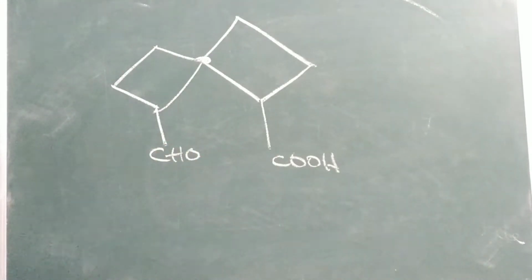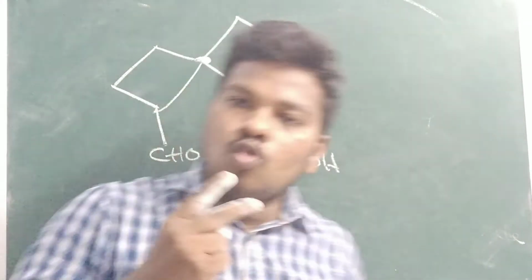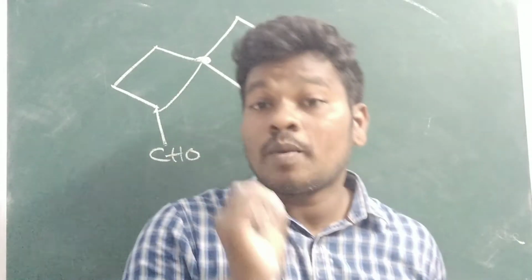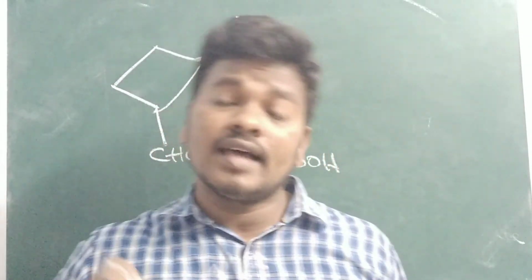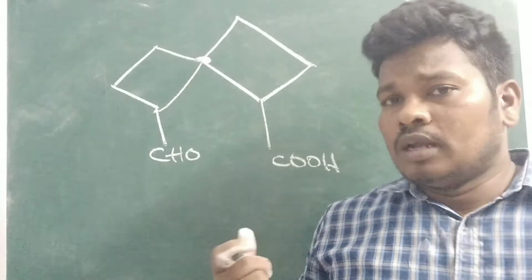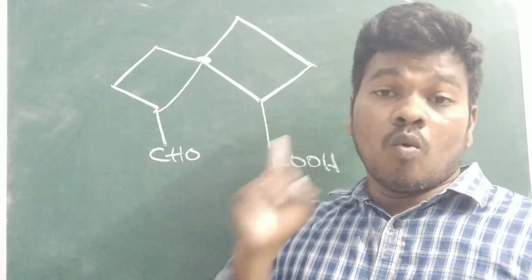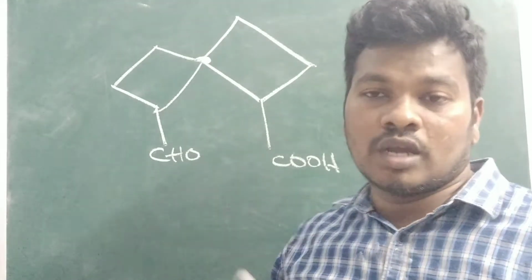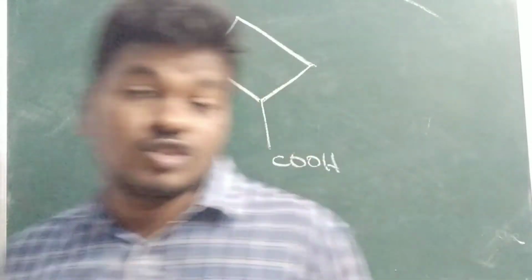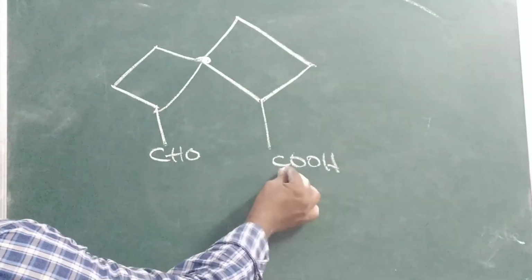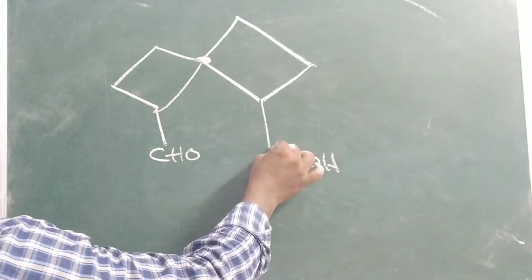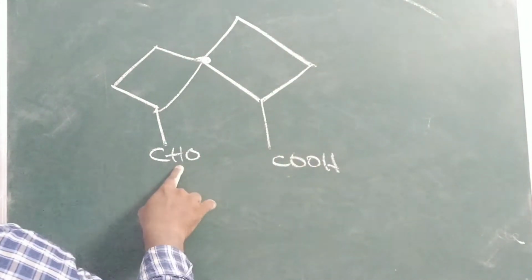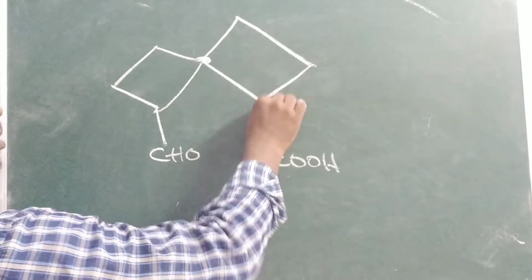Whenever you see 2 functional groups, the high priority order functional group gets the least number, and only one becomes the suffix, the other will become the prefix. In this, which will become the suffix and which the prefix? Suffix to COOH, high priority order. Prefix to this one, so this should get the least number.